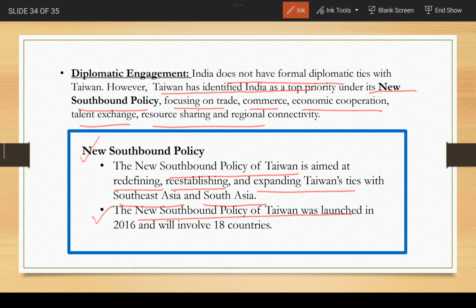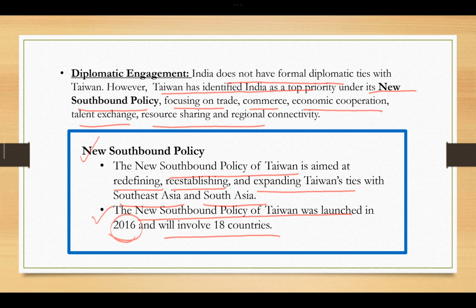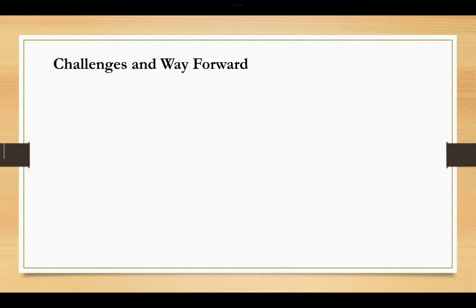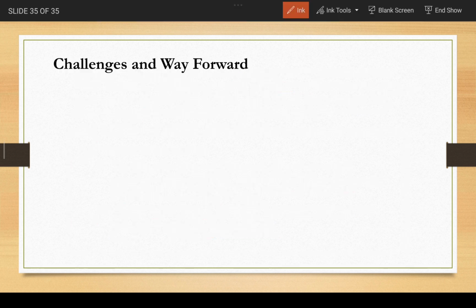Also, this policy was actually launched in the year 2016 and it will involve 18 countries. Okay. So this is also an important point to remember about the ties between India and Taiwan. Okay, so what are the challenges? See, when we talk about the challenge, the biggest challenge is China.